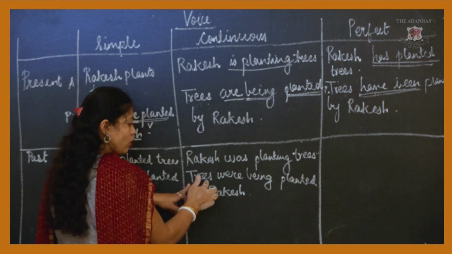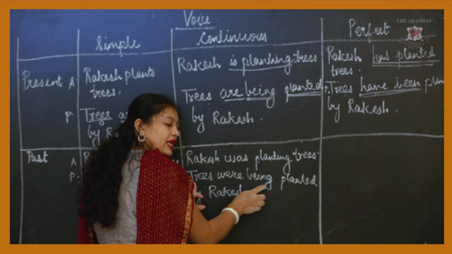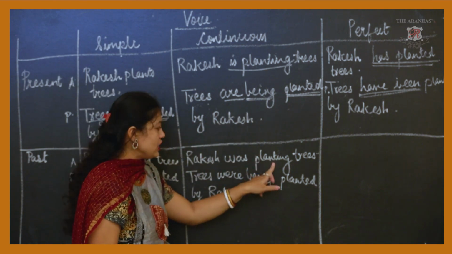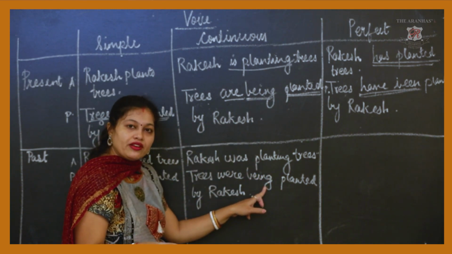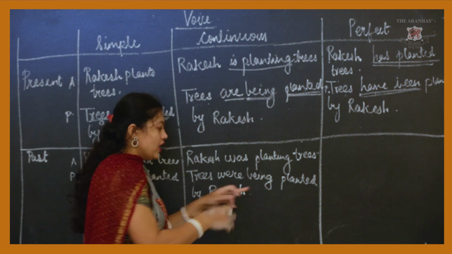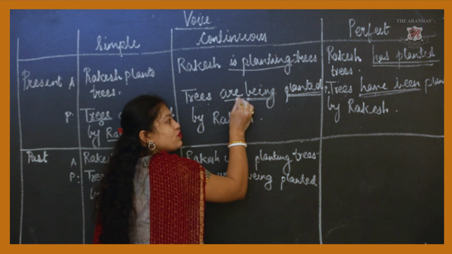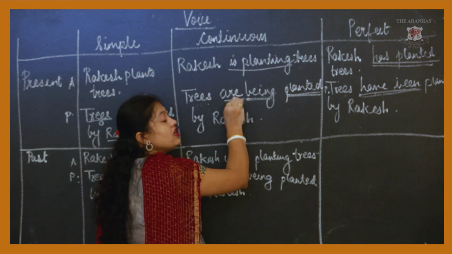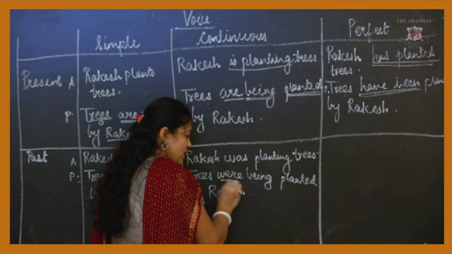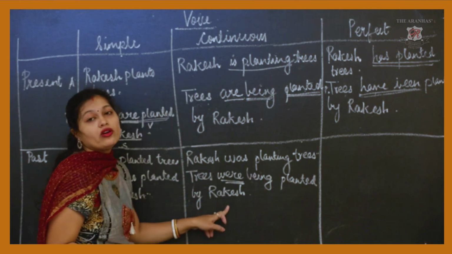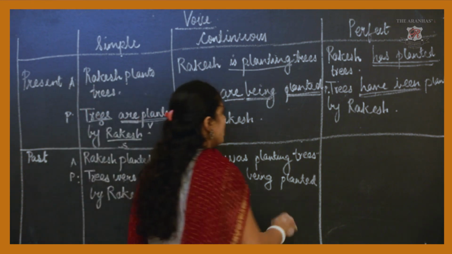Okay, so your object, were being planted. This formula also applies here. Since ing is there in the question, this ing should be there in the passive voice also. So here we are using the word being. And here since it was in present tense, that's why we used the helping verb are. Here we are using were. Trees were being planted by Rakesh.